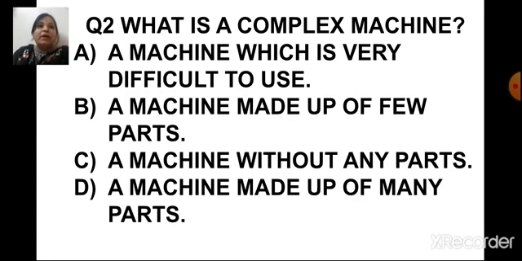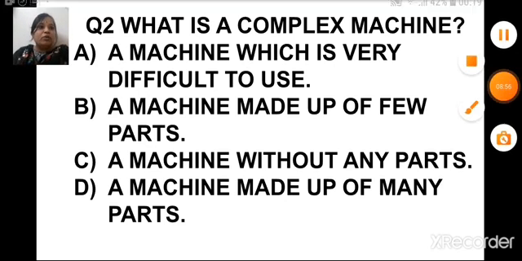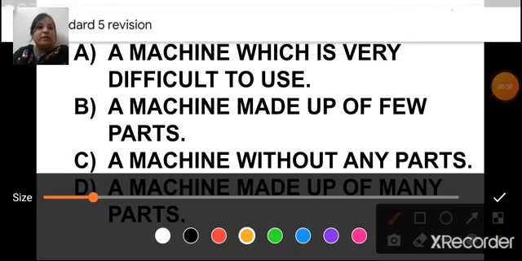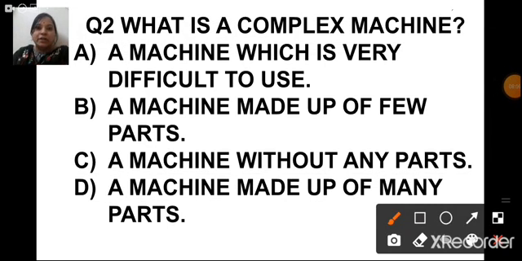The options are a machine which is very difficult to use, a machine made up of few parts, a machine without any parts, a machine made up of many parts. So what is a complex machine, children? Yes, the correct option is D. A machine made up of many parts is known as a complex machine.